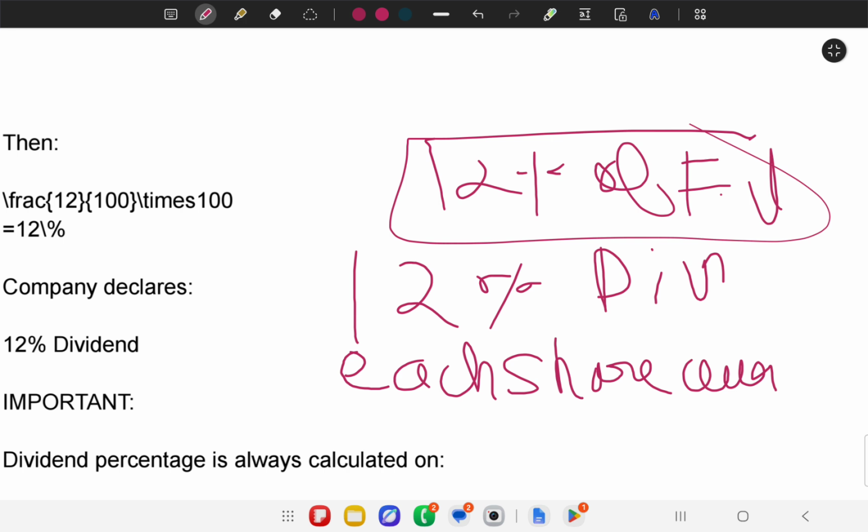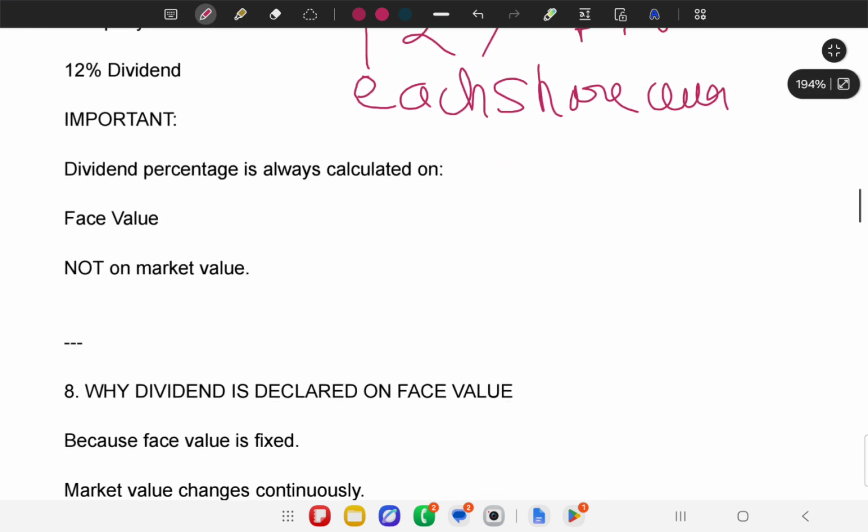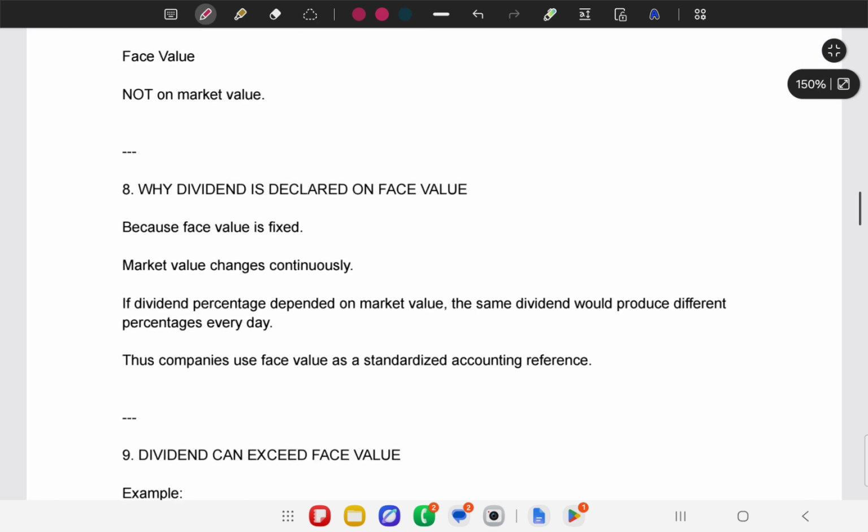So the company also thinks that if they are accruing profit, they have to distribute the money, and the distribution should not be ambiguous, because the market value always changes. It is not always the same, but dynamic. So they decided to fix it on the face value. Important: dividend percentage is obviously not on market value. Why is dividend declared on the face value? Because face value is fixed, as we have already discussed.